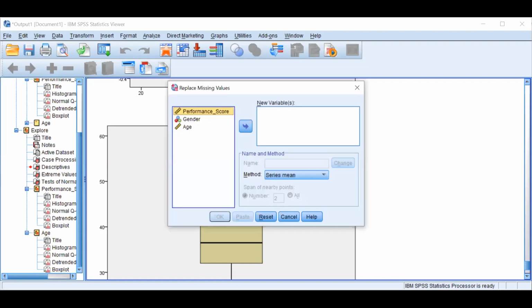Replace missing values, and you can see that there is series mean. Series mean means you can find out the average of the whole performance and replace it. But remember, we have gender also. So first of all, while using this series mean, we need to assure whether the average performance of boys and girls is very far off or very near. If it is very near, we can replace it with the series mean. Otherwise, this is not a good idea. So let's check that.